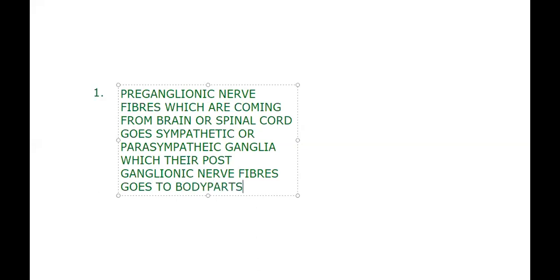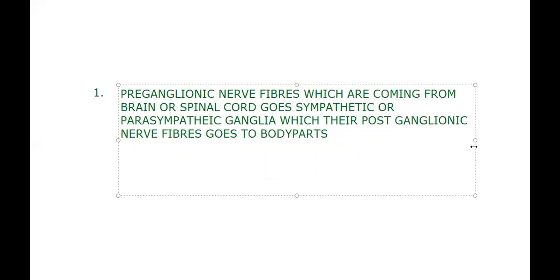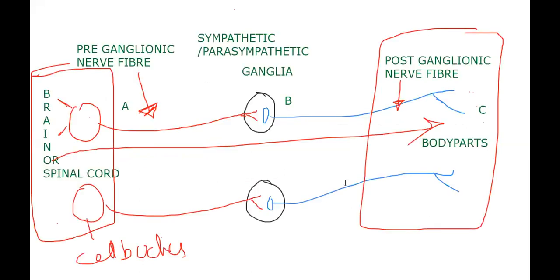So let me hear that complex statement. What you need to know first of all is that preganglionic nerve fibers are coming from the brain or spinal cord.